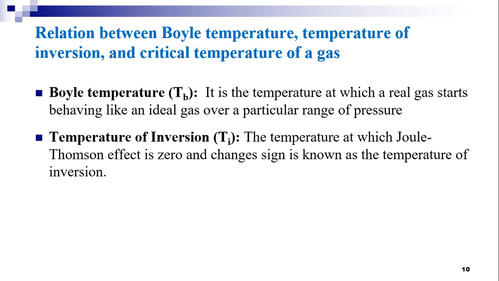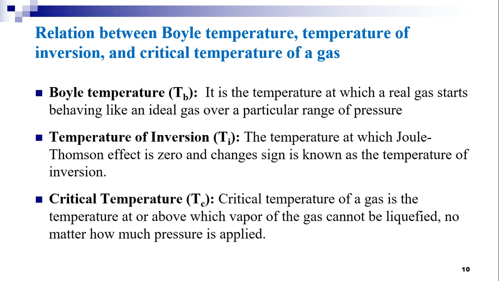Temperature of inversion is the temperature at which the Joule-Thomson effect is 0 and changes sign. And the critical temperature of a gas is the temperature at or above which vapor of the gas cannot be liquefied no matter how much pressure is applied. We have discussed the critical temperature in the earlier session, and we have understood what a critical temperature is.